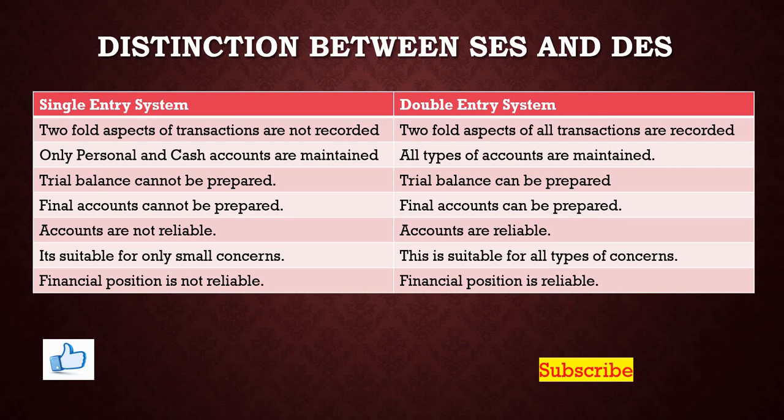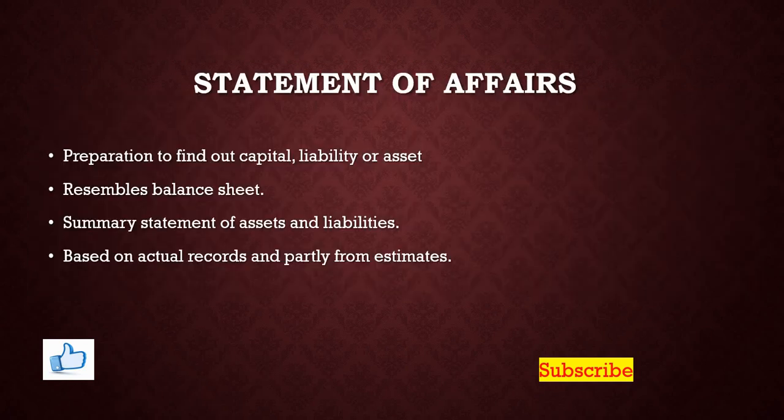The single entry system is most suitable for the small business concerns because of its economy, whereas in case of double entry system, this is suitable for all types of business concerns. The financial position revealed by adopting this method of system is not reliable, whereas in case of the double entry system, the financial position is reliable.